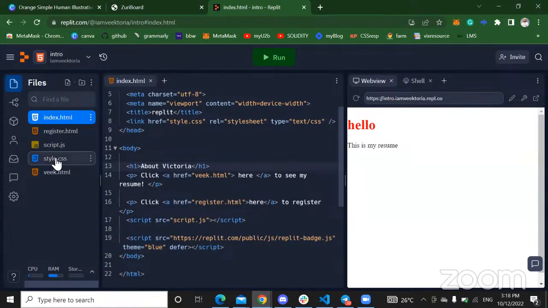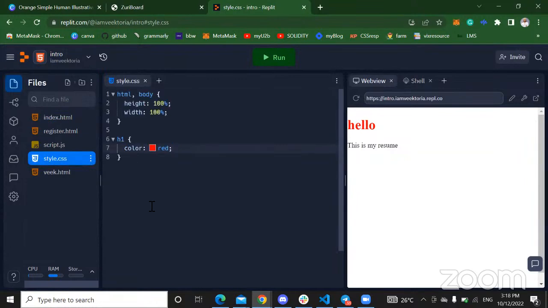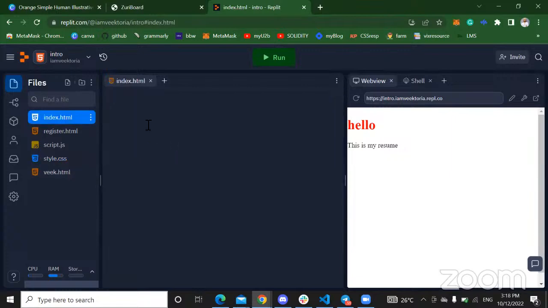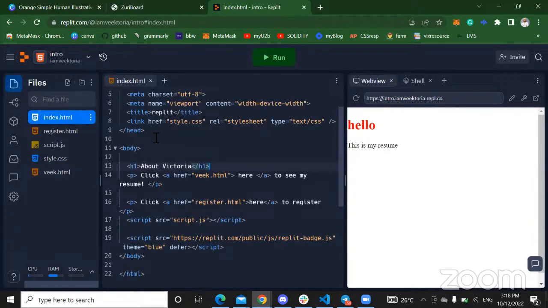So I can apply a single CSS file to multiple HTML files, and it just makes your work easier, because any edits that you make here now will affect all the HTML files that you have connected it to. So automatically, if you change it to pink, it will update itself. This file vic.html, the h1 tag there will be pink, and the index.html, the h1 tag about Victoria will also be pink. So you can add the CSS style sheets to different HTML pages.